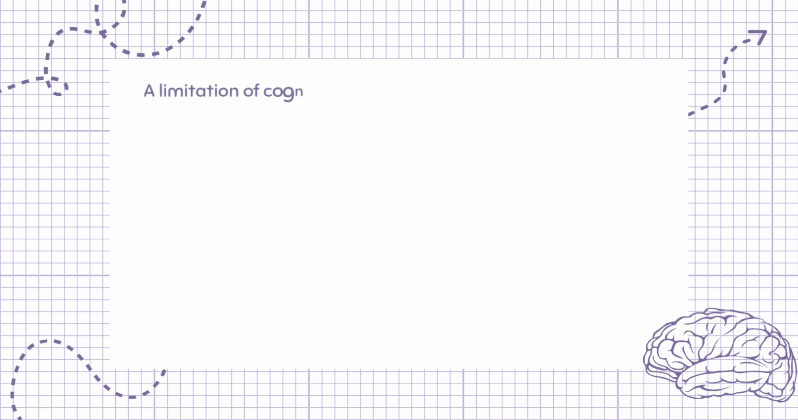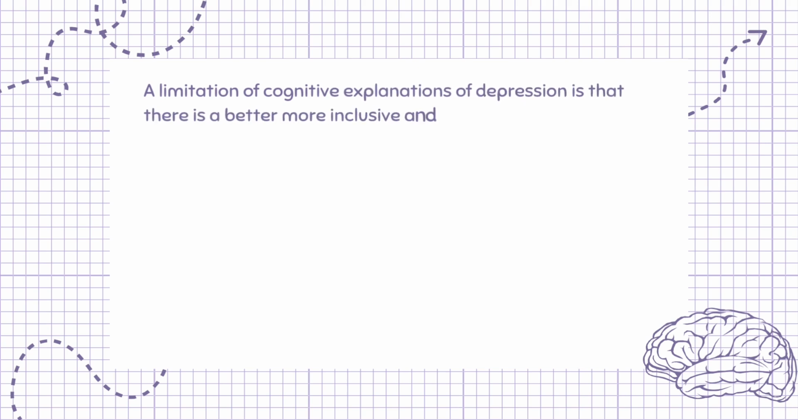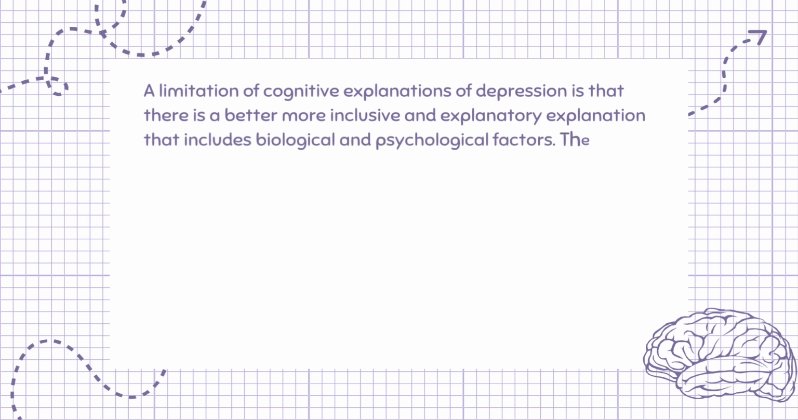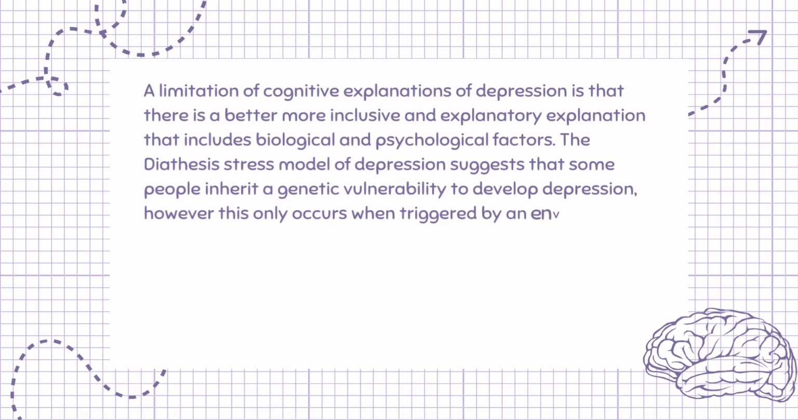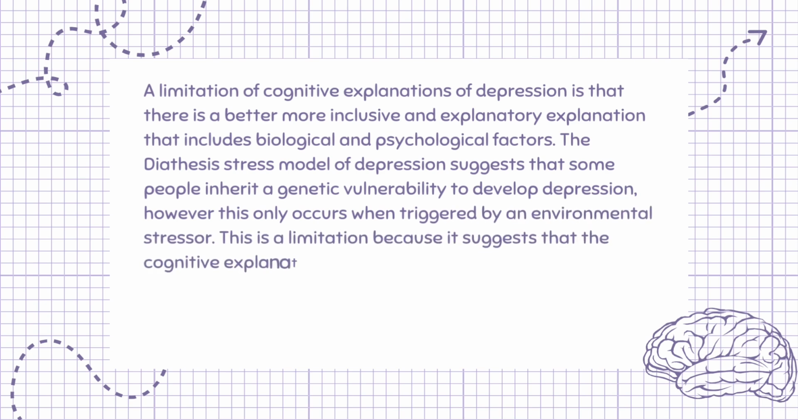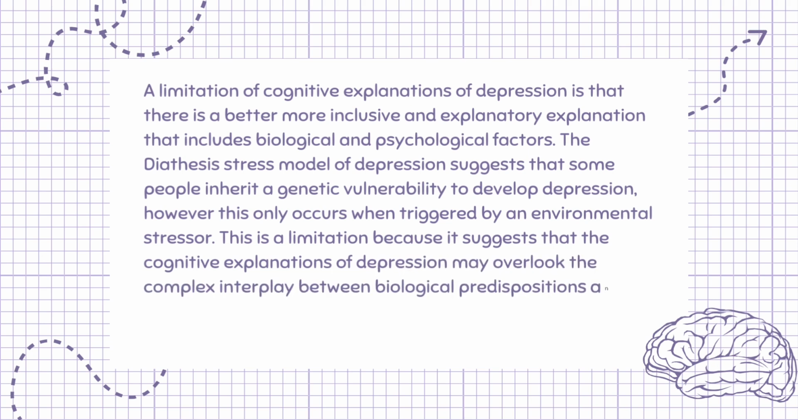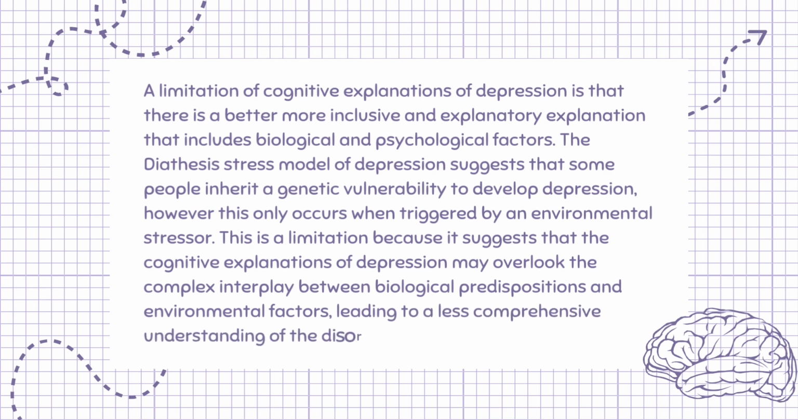A limitation of cognitive explanations of depression is that there is a better, more inclusive and explanatory explanation that includes biological and psychological factors. The diathesis stress model of depression suggests that some people inherit a genetic vulnerability to develop depression, however this only occurs when triggered by an environmental stressor. This is a limitation because it suggests that the cognitive explanations of depression may overlook the complex interplay between biological predispositions and environmental factors, leading to a less comprehensive understanding of the disorder.